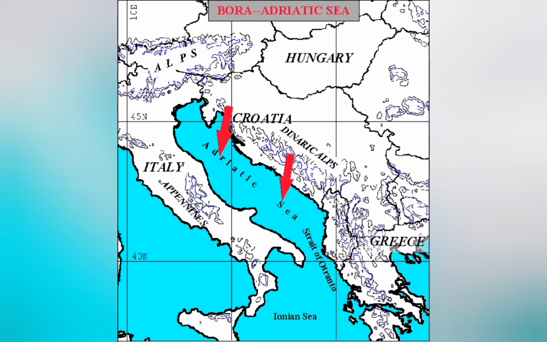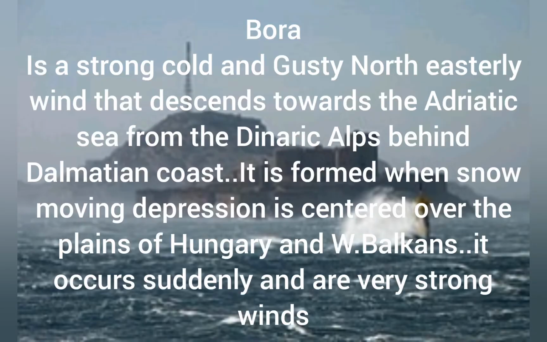Now let's talk about the cold local winds. The Bora is a strong, cold and gusty northeasterly wind which descends to the Adriatic Sea from the Dinaric Alps and the mountains behind the Dalmatian coast, which is also called Croatia, and it is a winter phenomenon.